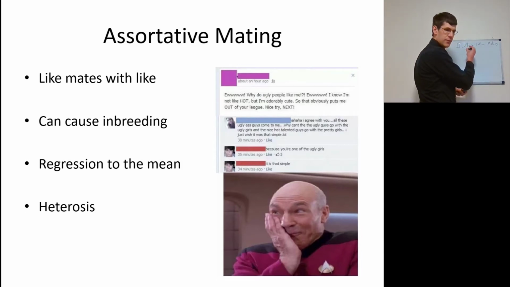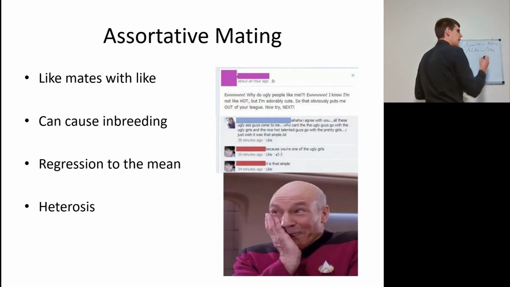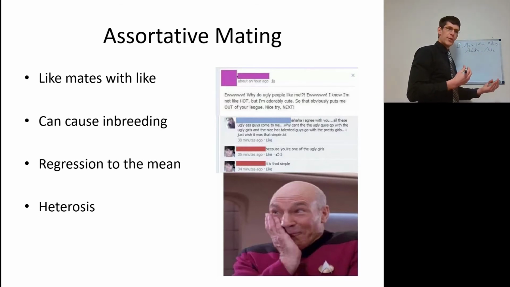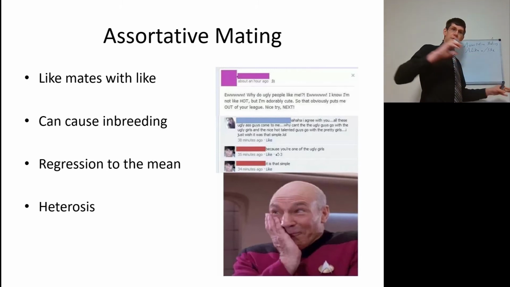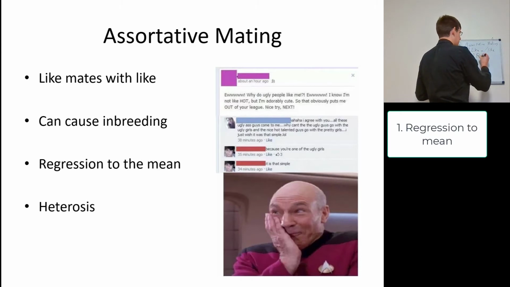So let's see, first off, like with like. Another example here is, of course, larger organisms mating with other large organisms, smaller organisms mating with other small organisms within a population. Now that may be genetic or that may simply be environmental, but that can cause a divergence between two subpopulations. One problem with like is something called regression to the mean.